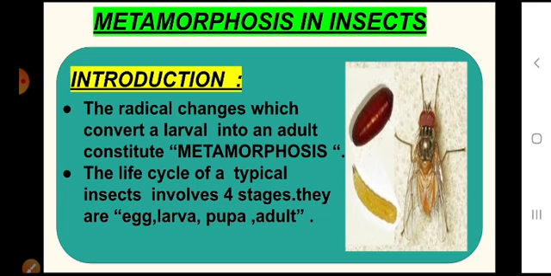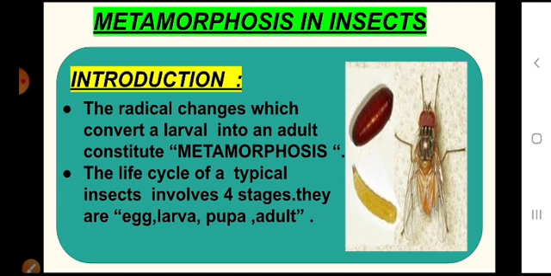In order to reach the adult stage, they have to pass through a number of changes in form and structure, which are collectively called metamorphosis. It is also commonly called the radical changes which convert a larva into an adult.